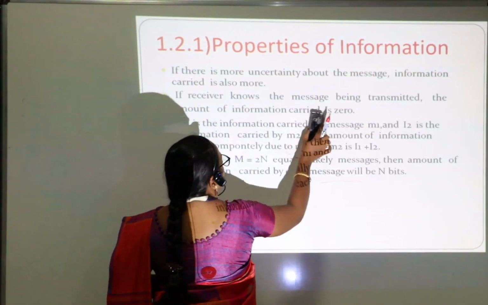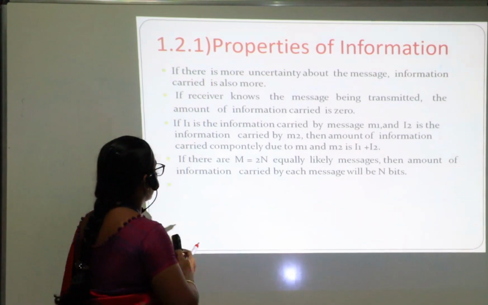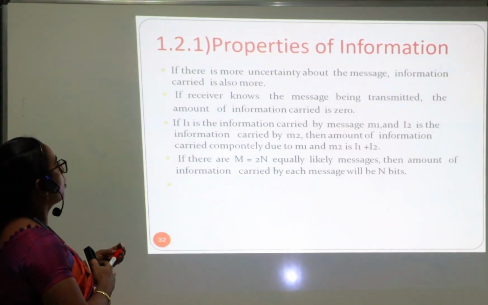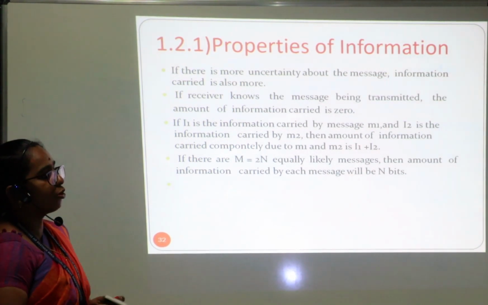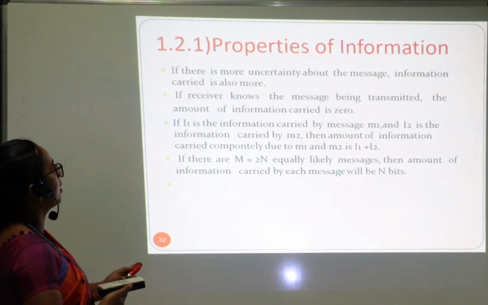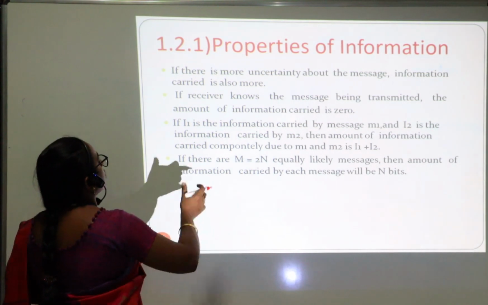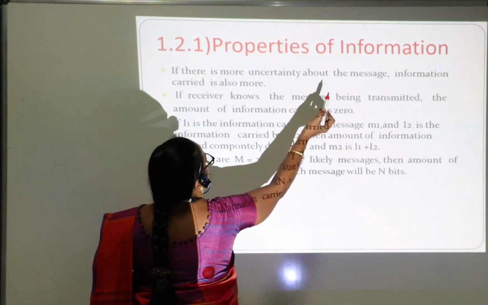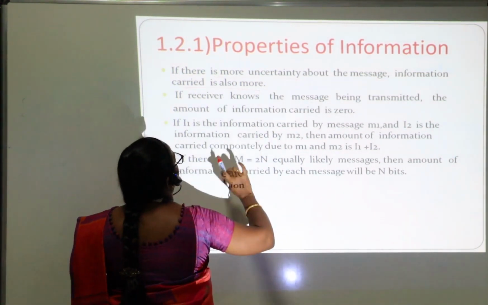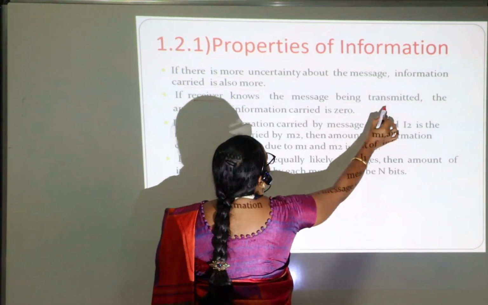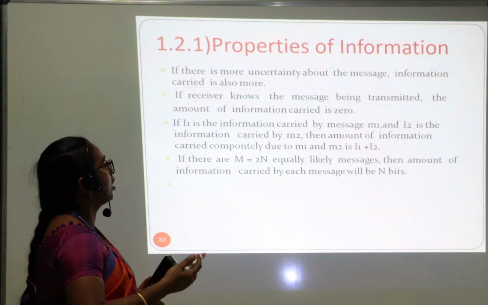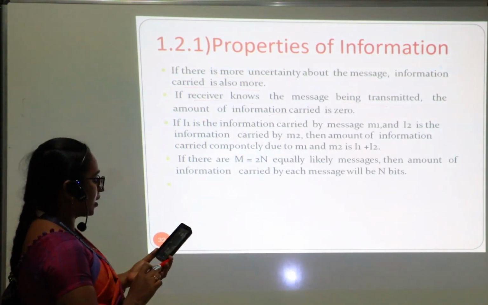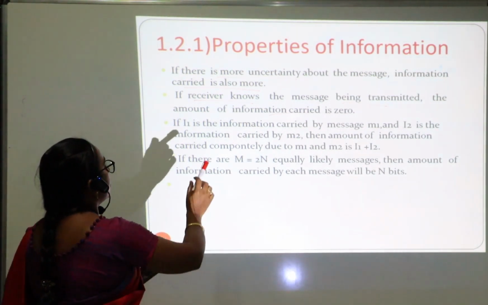Next, we are going to see the properties. Here we have nearly 4 properties. First one: when you give an information, if it is known by the receiver, the probability will not be uncertain. The more uncertain the information, the more information it carries. If the receiver already knows the message that has been transmitted, the information will be 0. If you already know the information we are transmitting, the amount of information will be 0.